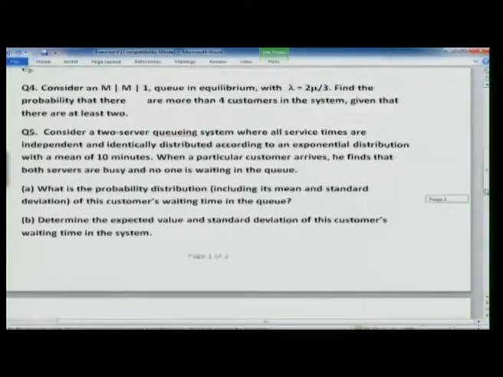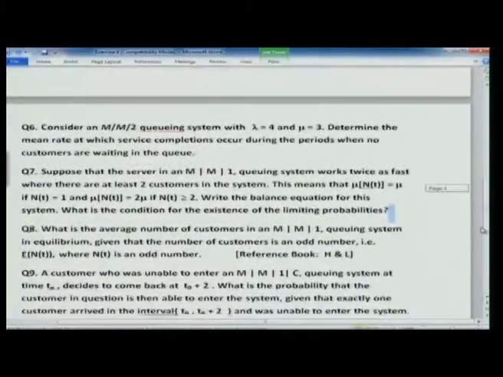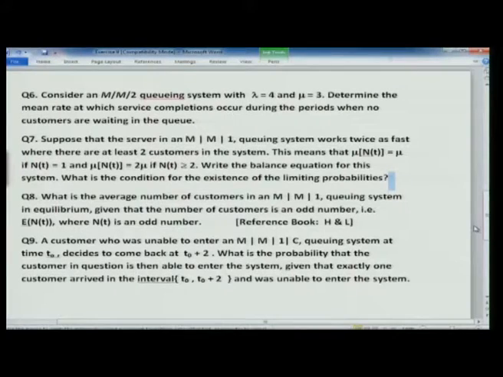Okay. So, let us go to problem 6 now. Consider an M/M/2 queuing system with lambda equal to 4 and mu equal to 3.